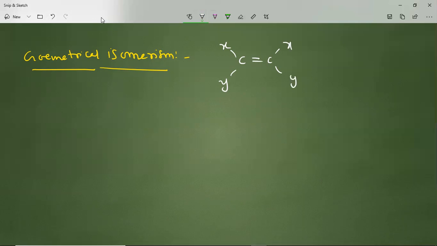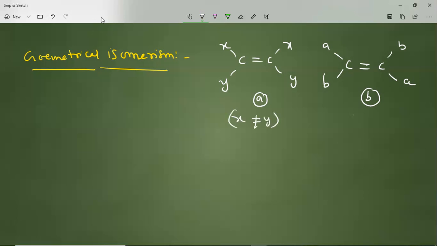Another possibility is a double-bonded carbon attached with A and B. Here A is not equal to B, and X is not equal to Y.